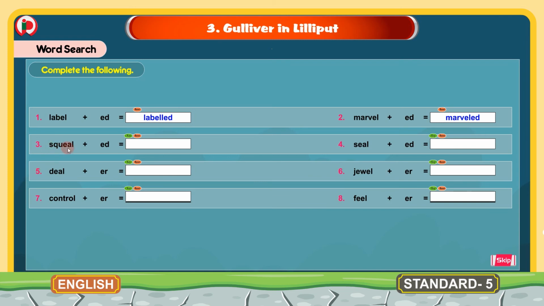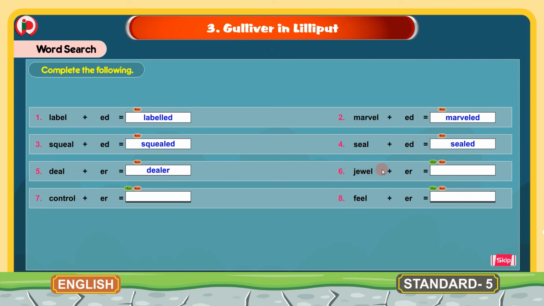3. Squeal plus ED forms squealed. Here we have only one L because there is a long vowel sound. 4. Seal plus ED forms sealed. Here we have only single L because there is a long vowel sound in the main word. 5. Deal plus ER forms dealer, and here we have single L because the main word has a long vowel.